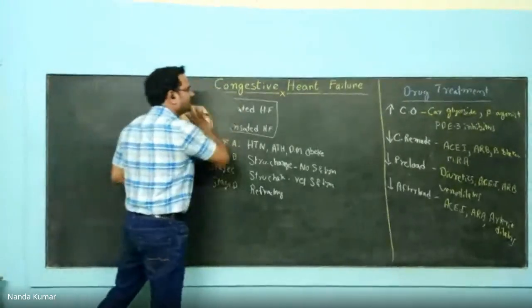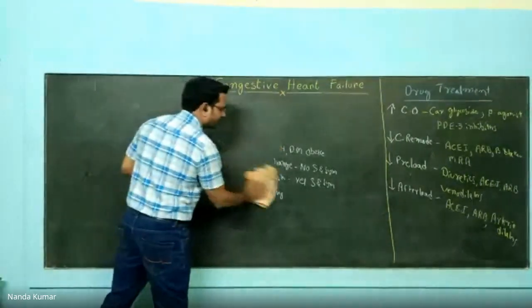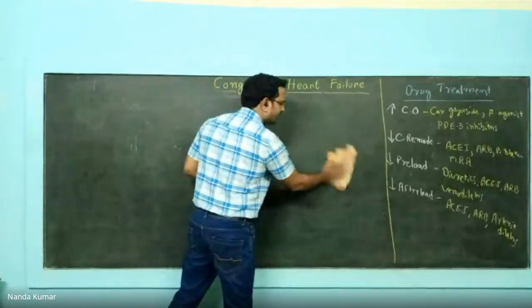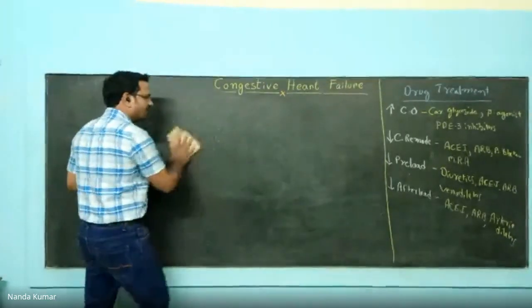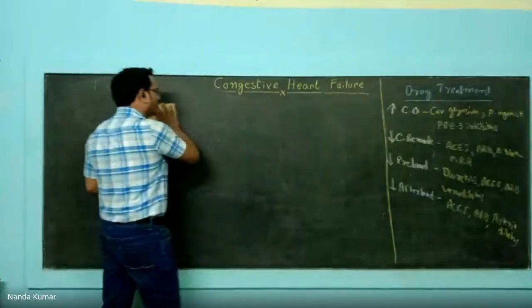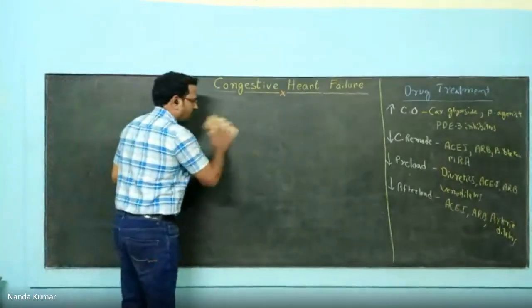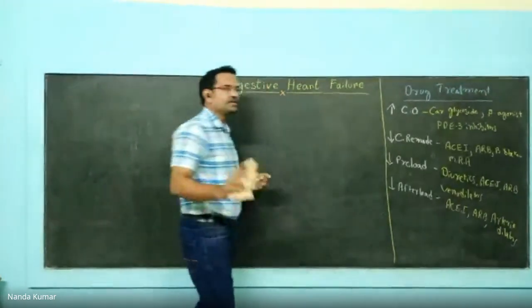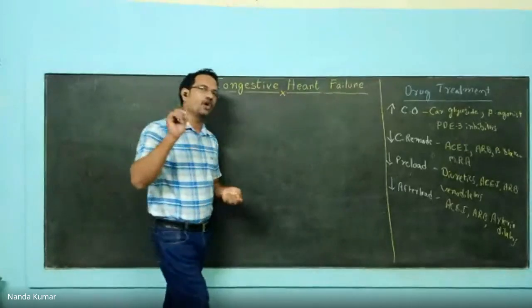Now, starting with inotropic agents, see digitalis glycoside. There are a lot of stories about digitalis glycoside. It is a steroidal glycoside, obtained from Digitalis purpurea or Digitalis lanata. You have two drugs, digoxin and digitoxin. Out of the two, digoxin is preferred, not digitoxin. You know, the name itself says it is toxin.